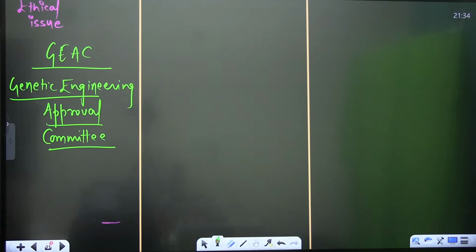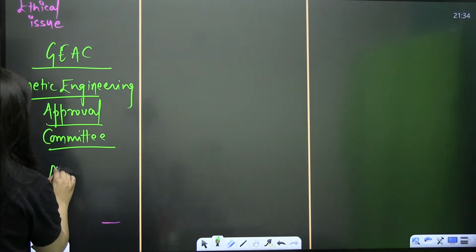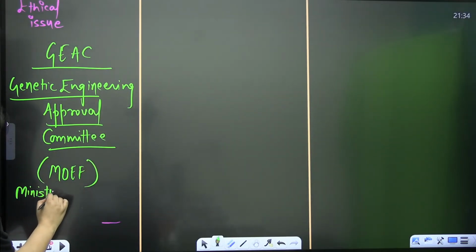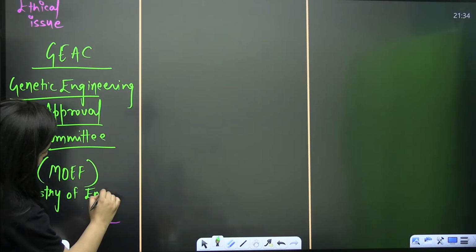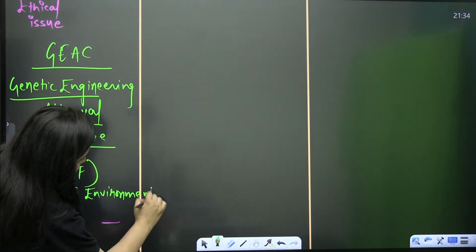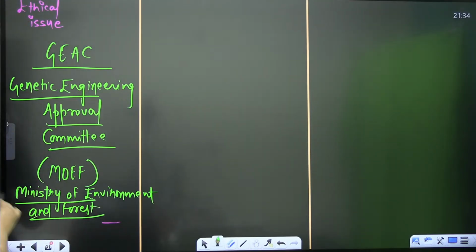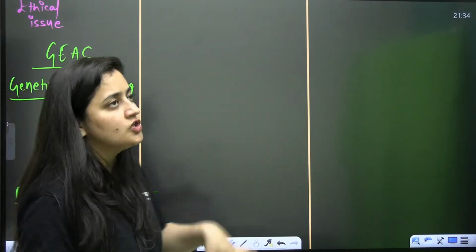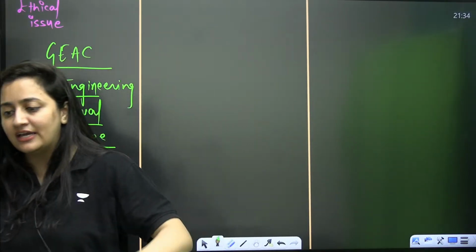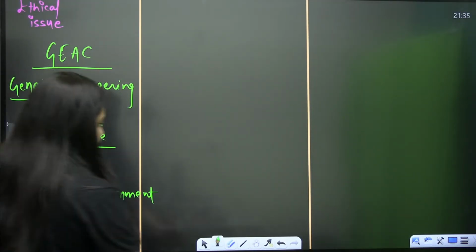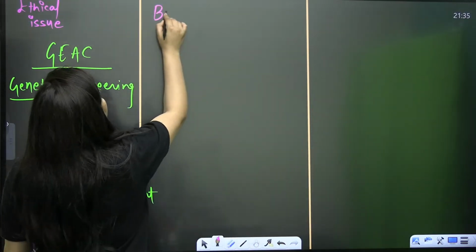It was set up by the Ministry of Environment and Forest, that is MOEF. You should know these abbreviations, bache. They have set this up, right? So they made this GEAC in India to regulate the research, testing, and even the release of genetically modified crops, foods, and organisms. Clear, bache?